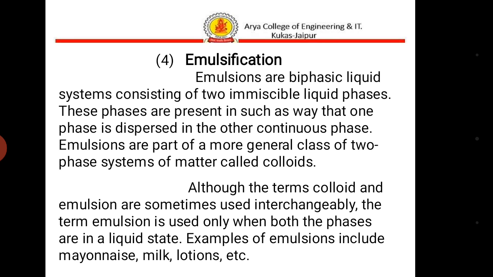Now we will start emulsification. The mixture of water and oil is known as emulsion. Emulsions are biphasic liquid systems consisting of two immiscible liquid phases. These phases are present in such a way that one phase is dispersed in the other continuous phase. Emulsions are part of a more general class of two-phase systems of matter called colloids. Examples of emulsions include mayonnaise, milk, lotions.